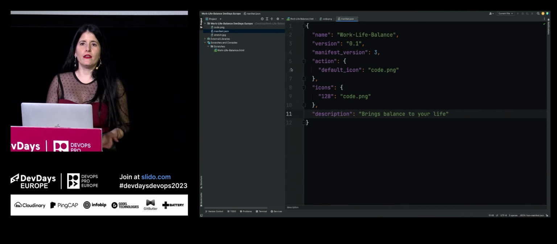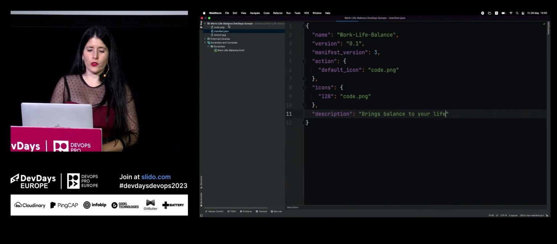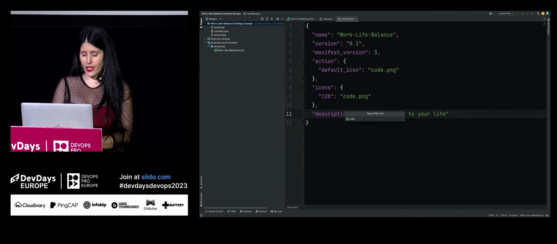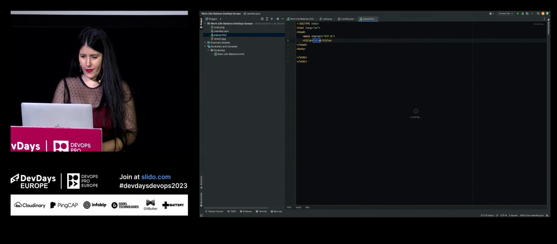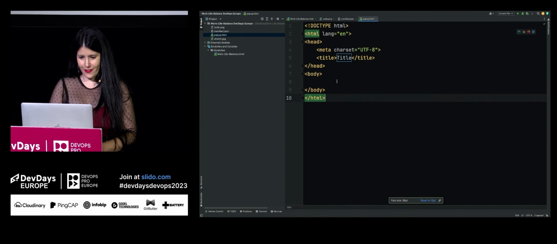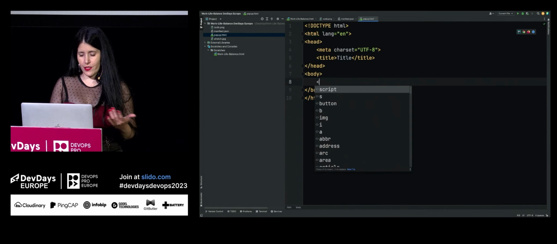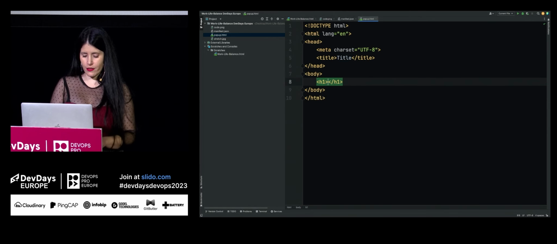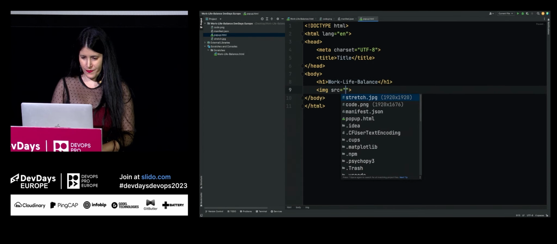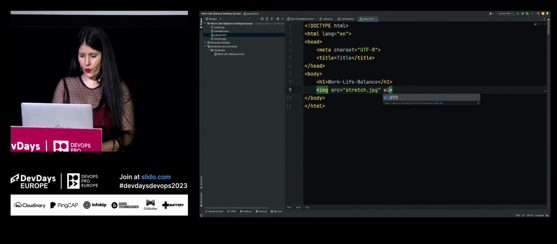And now let's go ahead and add our pop-up. So to do that, what we need to do is to create another file, as you guessed, an HTML file with the original name, for example, popup.html, without the typos. And we can see over here, the HTML file was created. Okay, so for the sake of this live coding, I will add a header. Let's add a nice image, a different one this time. Let's give it some width and height.